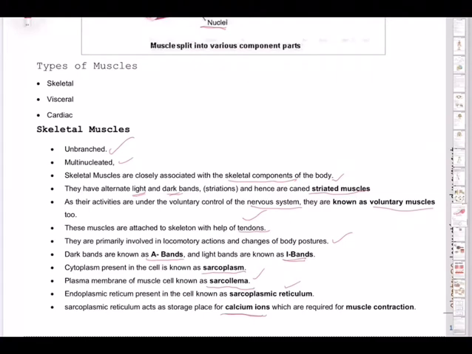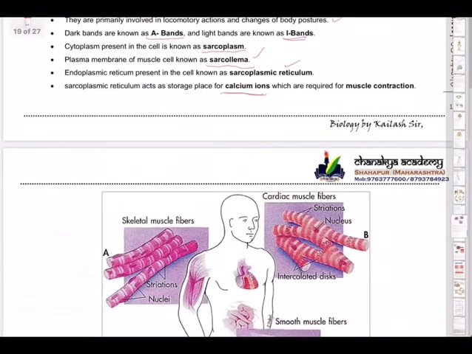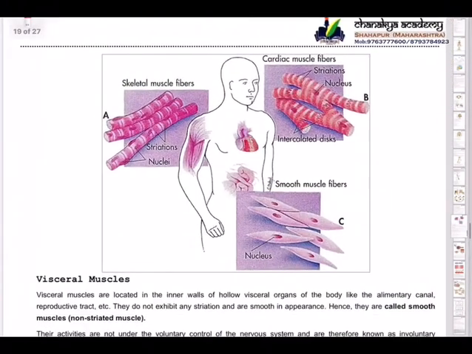So basically skeletal muscles are closely associated with skeletal components of the body. They are known as rough muscles, striated muscles, striped muscles. They are found in limbs, body wall, tongue, pharynx, and the beginning of esophagus. They are under voluntary control of the nervous system. They are not involuntary. They are involved in locomotor action, changes in body posture. These are the various features of skeletal muscles.